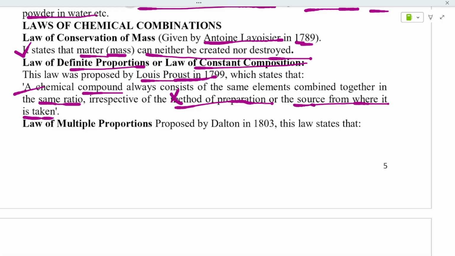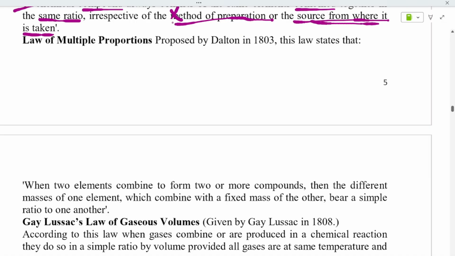Or the source, meaning the material that you have taken, from where it is taken, that is irrelevant; they are taken in the same ratio to combine. So irrespective of the method you are using, or the elements or materials you are taking, that doesn't matter.